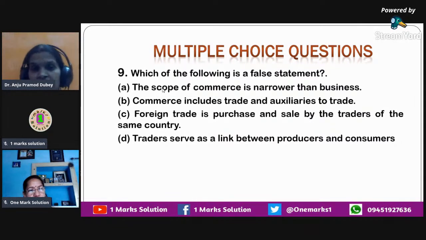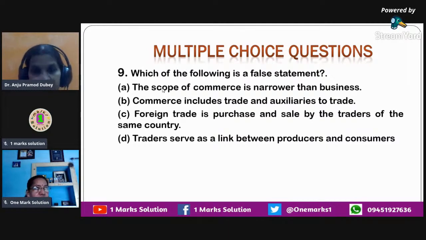So when the same country is involved, it is not foreign trade, it is called internal trade. That's the reason this answer should be selected by all of you, that this is a wrong statement. Instead of foreign trade, it should be internal trade.